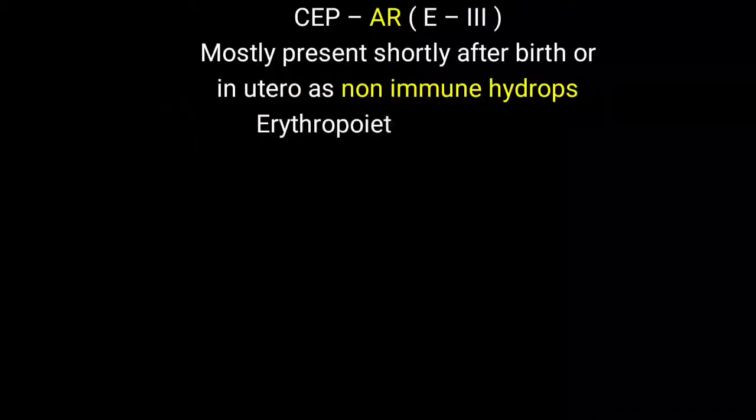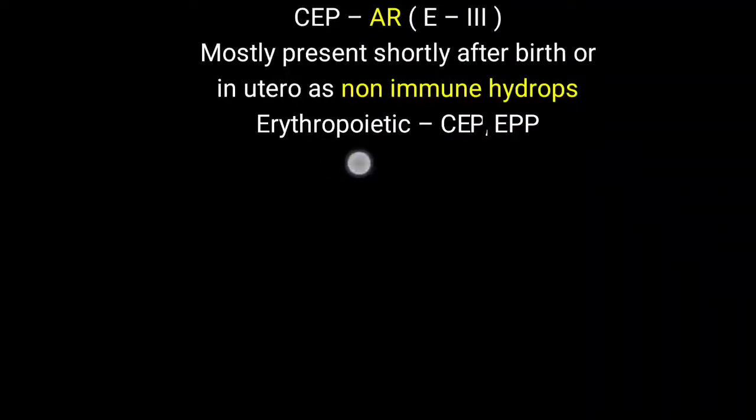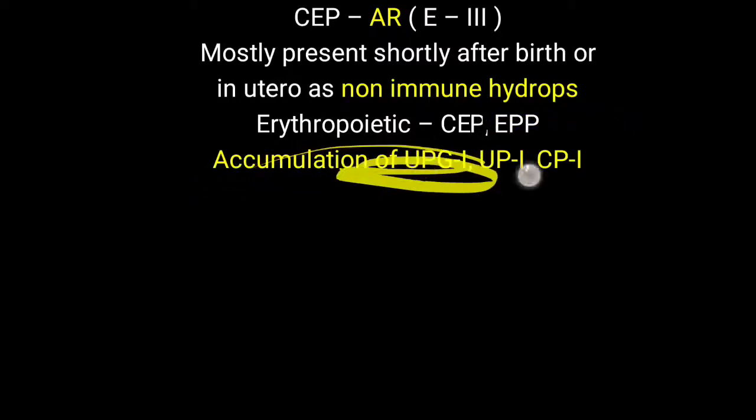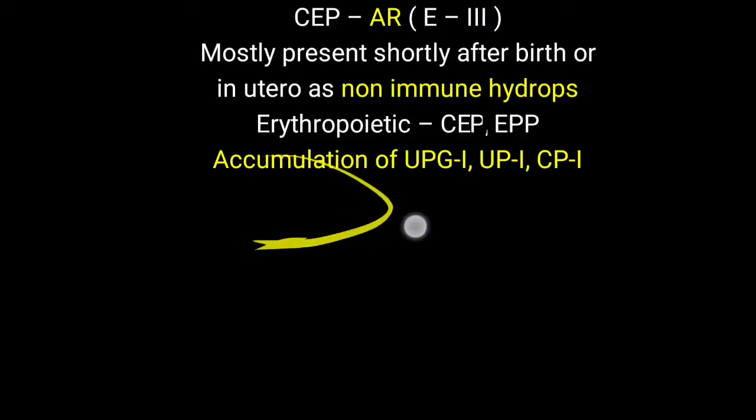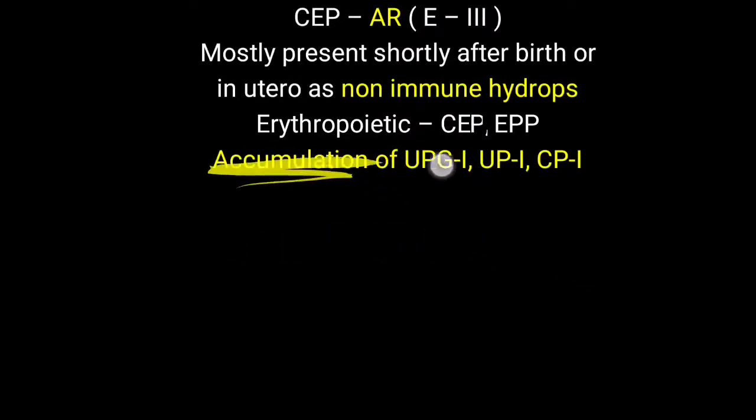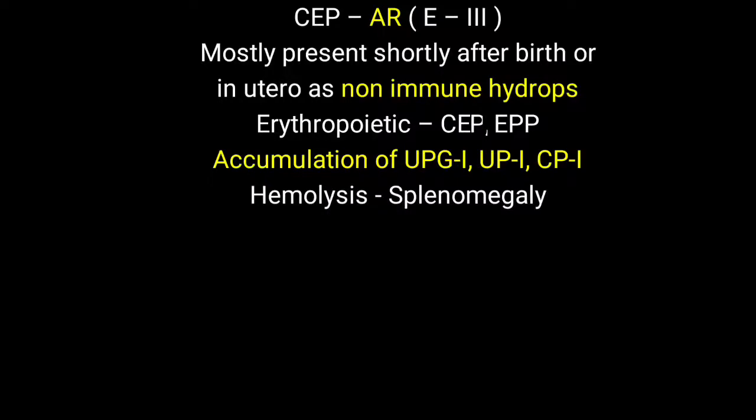It is one of the erythropoietic types of porphyria, just like erythropoietic protoporphyria, which occurs due to ferrochelatase enzyme deficiency. Here you have to remember that accumulation of all series 1 will be there, because series 1 will directly or spontaneously form from hydroxymethylbilene. So accumulation of uroporphyrinogen 1 can also lead to accumulation of uroporphyrin and coproporphyrin 1. Hemolysis is also seen, and that can lead to splenomegaly.